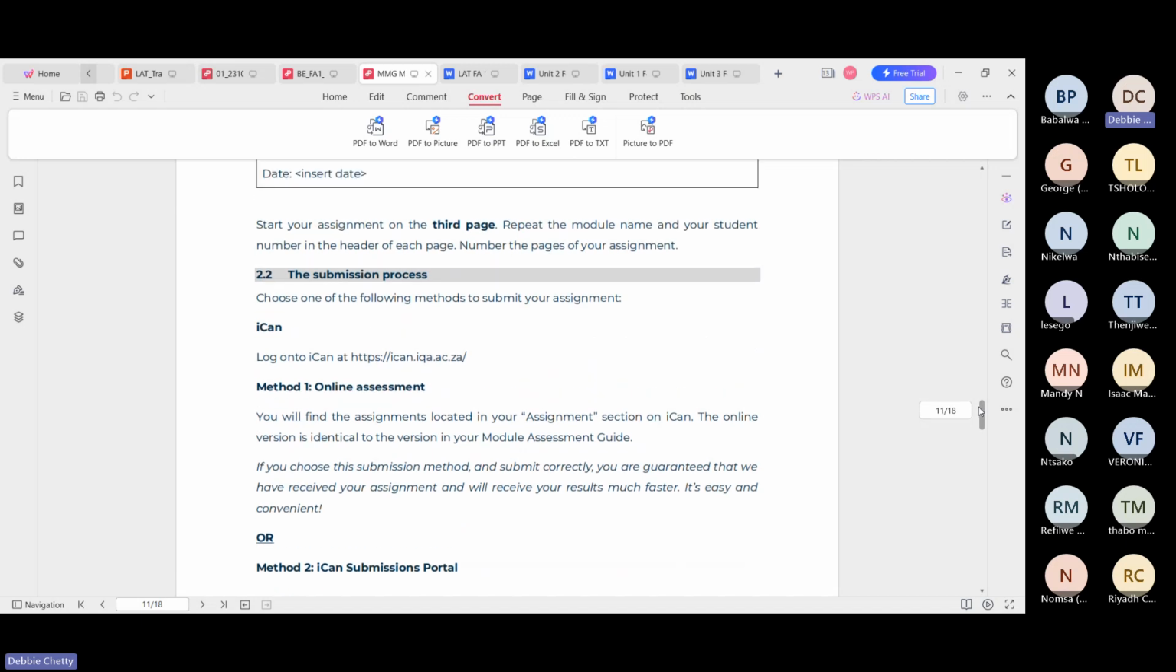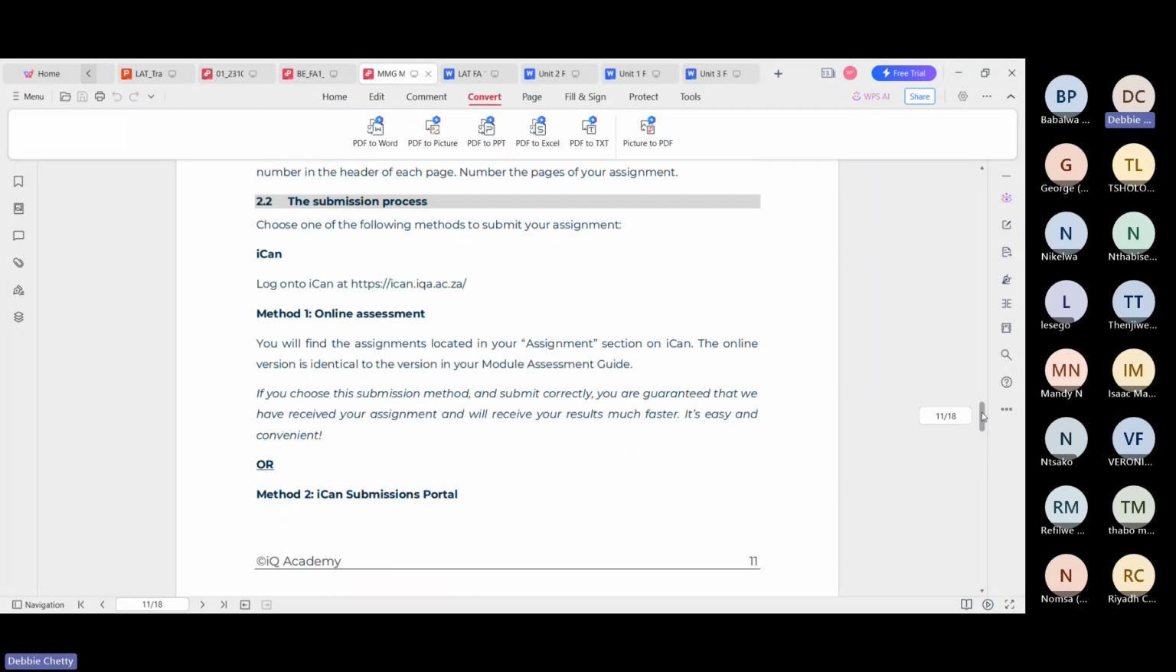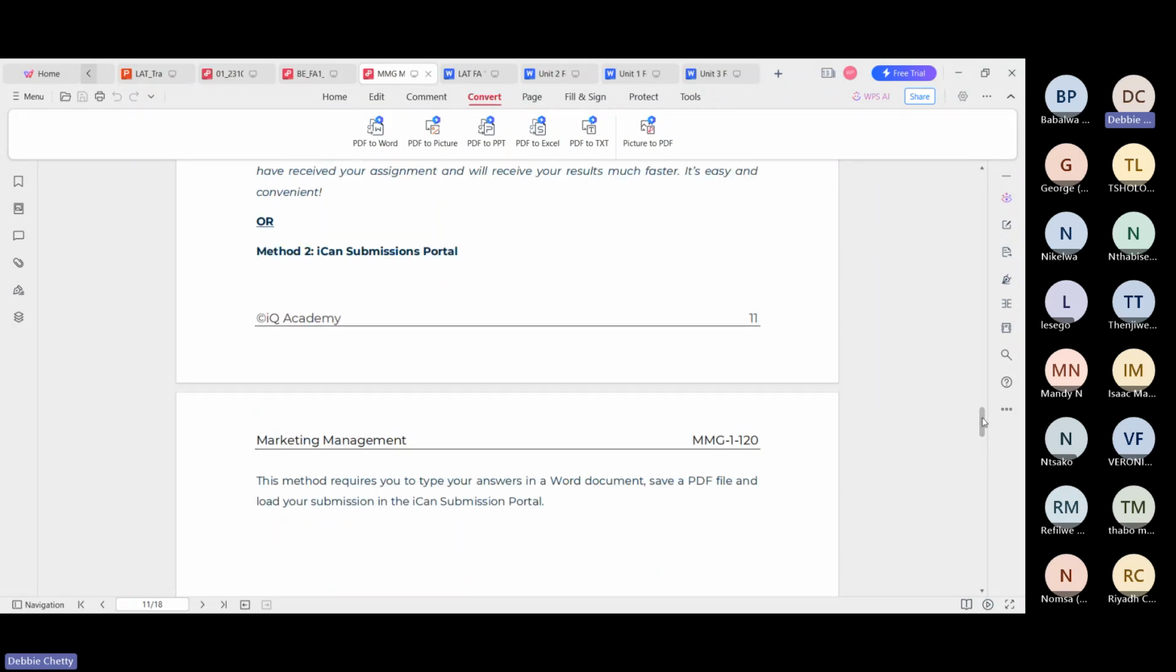With the submission process, like FA1, you can complete it either online, where you type your answers on ICANN when you open your assignment, or you can upload it as a PDF. You type your answers in a Word document, save it as a PDF, and upload it. I would prefer you complete your assignment on ICANN, and it will be much easier, like how you completed FA1.